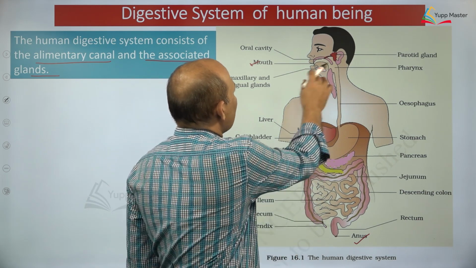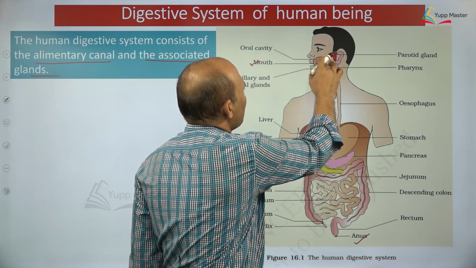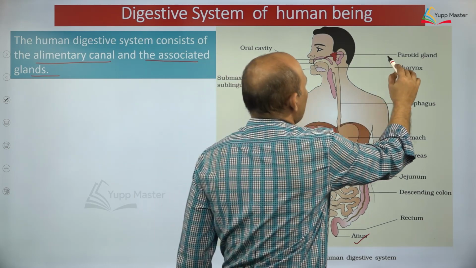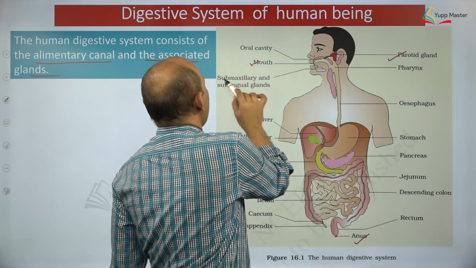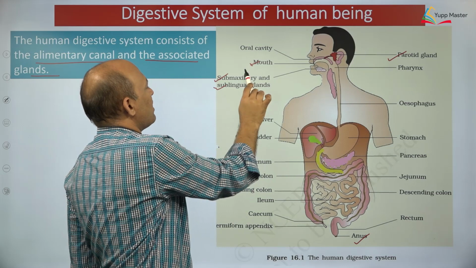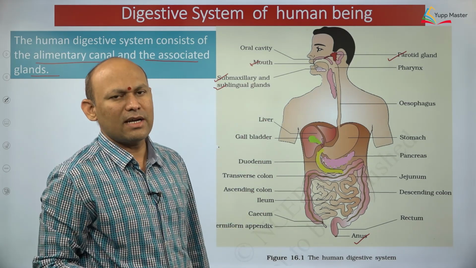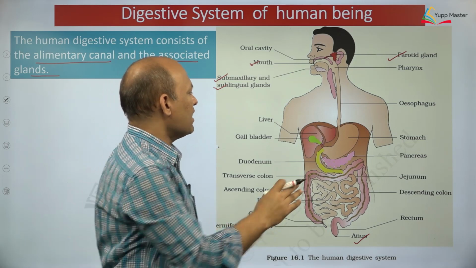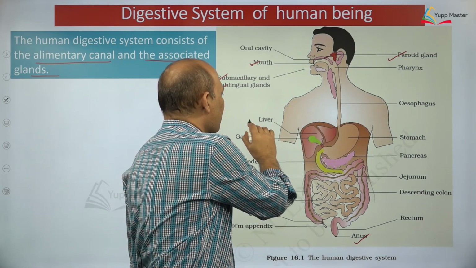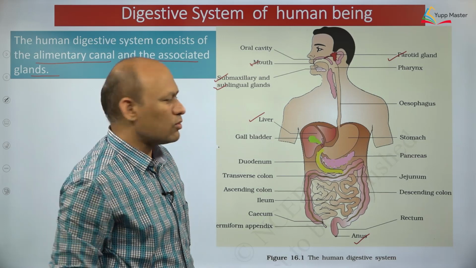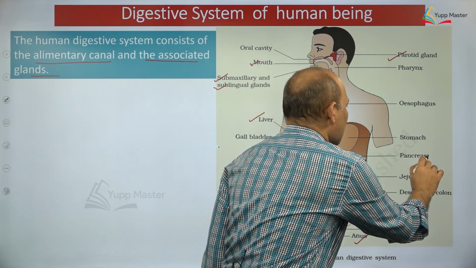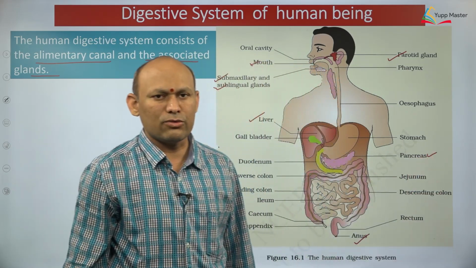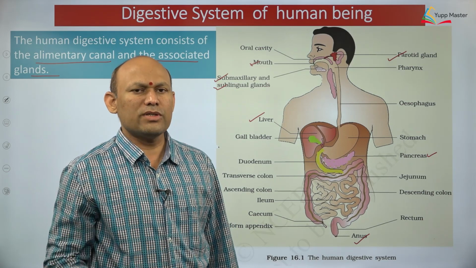In the mouth cavity, the buccal cavity, you can find salivary glands such as the parotid gland, submaxillary glands, and sublingual glands. Again, in the abdomen, you can find the liver. Liver is again an associated gland. Pancreas is again an associated gland, dear students, you need to understand. So, these are associated glands.